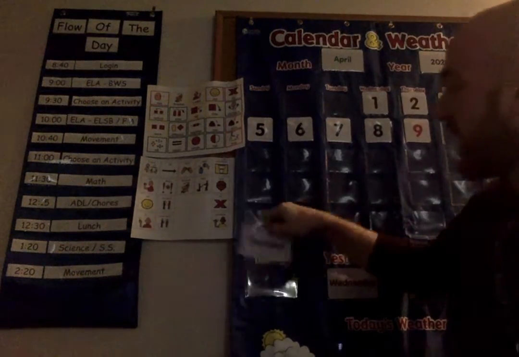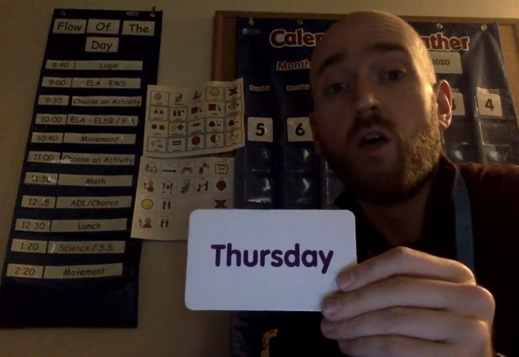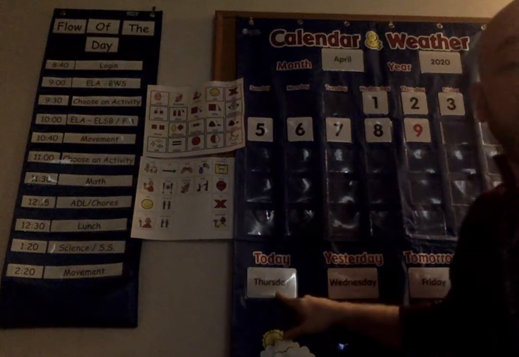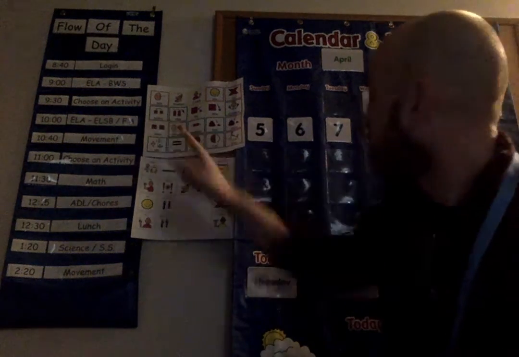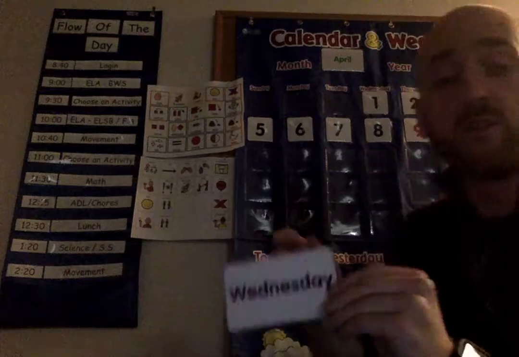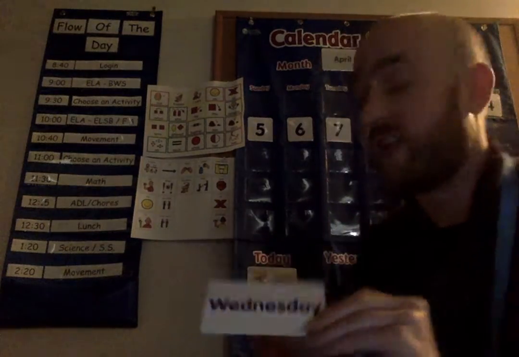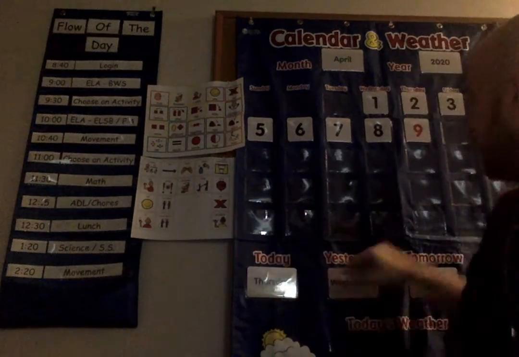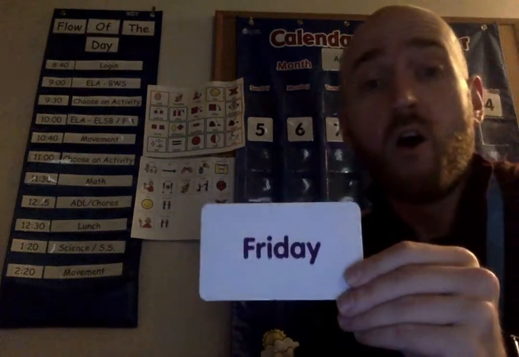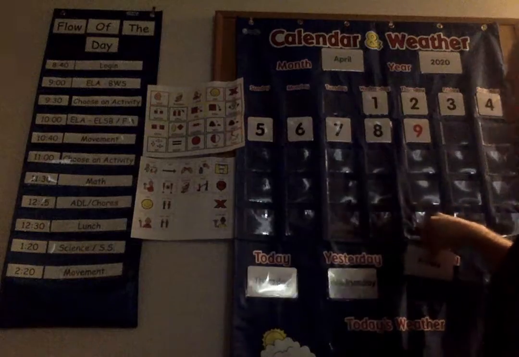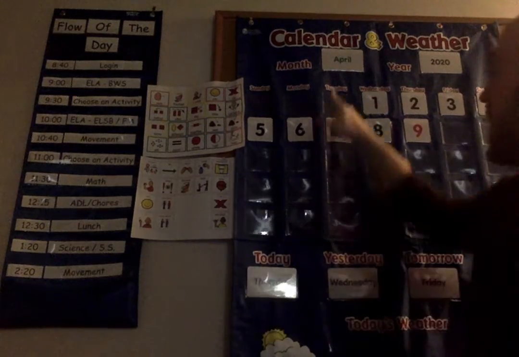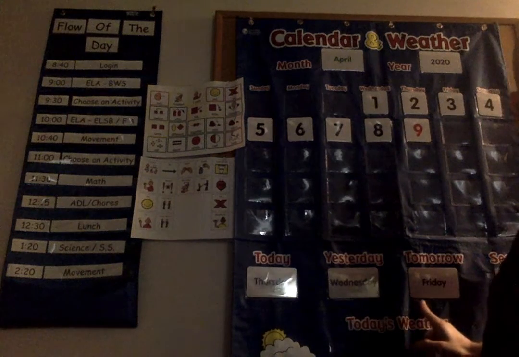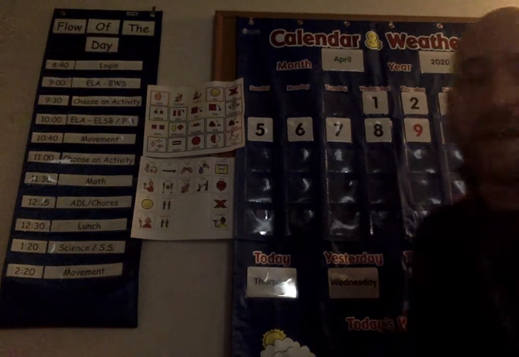And the day of the week is Thursday. It is Thursday. So if today was Thursday, the day before Thursday, yesterday, was Wednesday. And tomorrow, the day after Thursday, is Friday. So today is Thursday, April 9th, 2020. Yesterday was Wednesday. And tomorrow will be Friday.